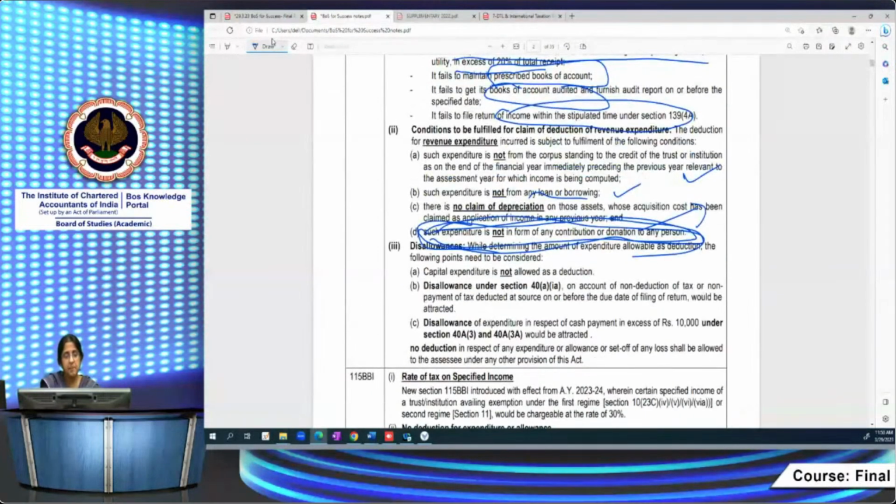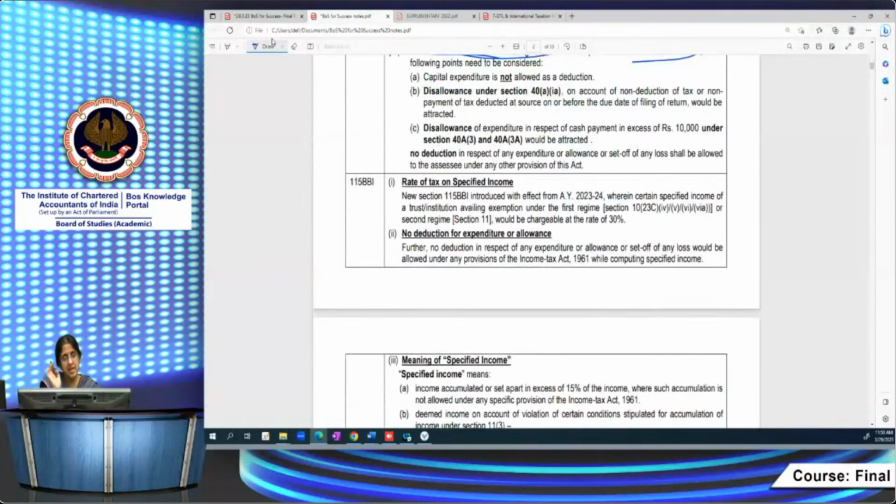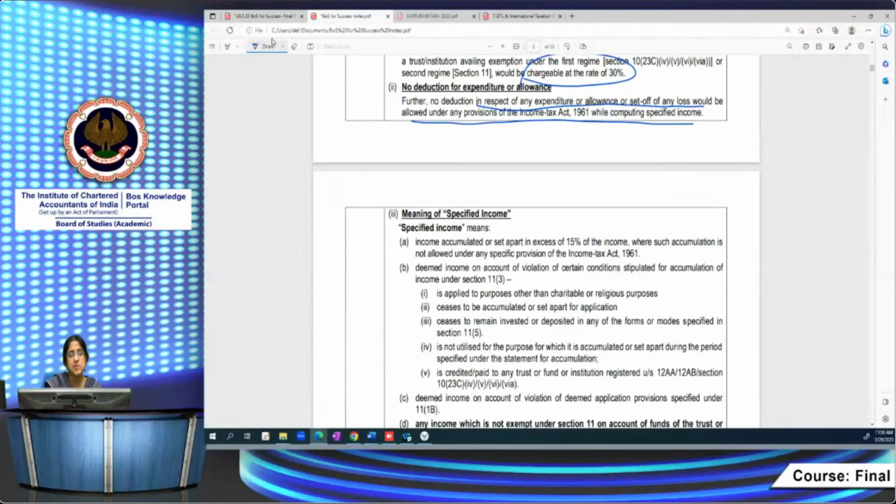Then 115BBI. 115BBI has been inserted by the Finance Act 2022, and that provides for a rate of 30% on specified income. Further, no deduction in respect of expenditure or allowance, or set-off of loss, would be allowed while computing the specified income. So you won't be allowed any deduction or set-off of loss in respect of this income. What is the specified income?